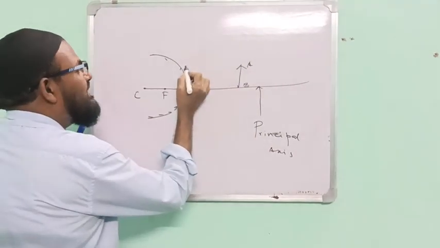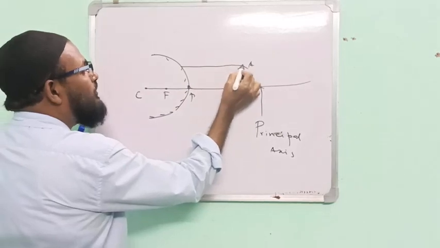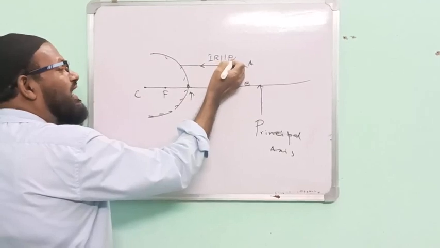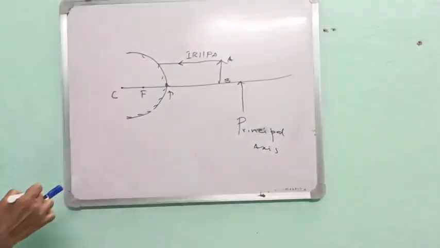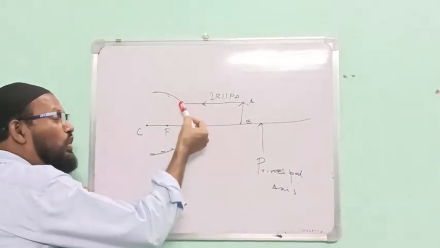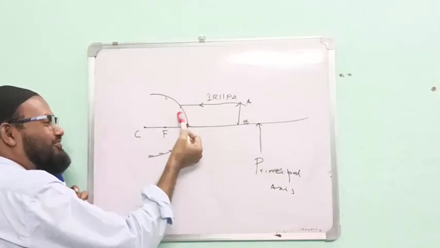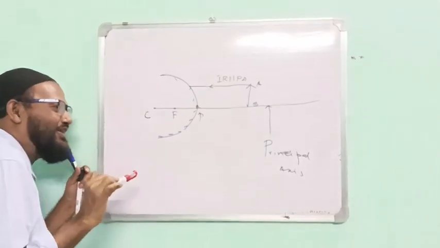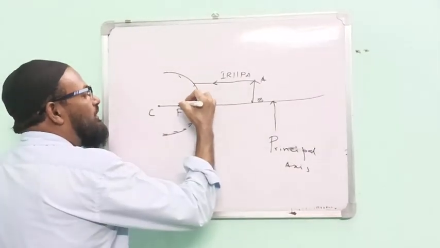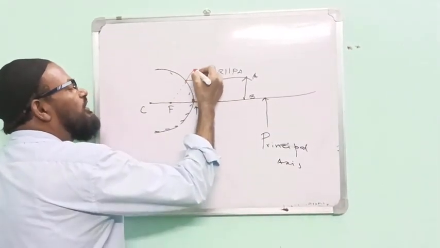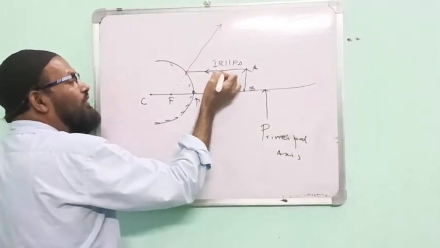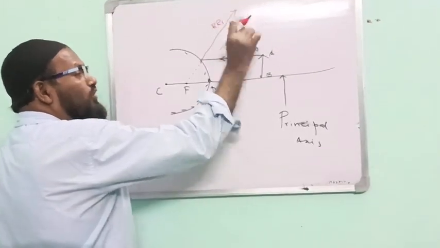What is the rule? The rule is the same. Draw an incident ray from the object. This is the incident ray parallel to the principal axis. In case of convex mirror, light has no capacity to go to the other side. In that case, the mirror will be broken. But it is not our duty to break the mirror. What is the rule? In this case, we have to take the dotted line. So this is incident ray 1. This is reflected ray 1.